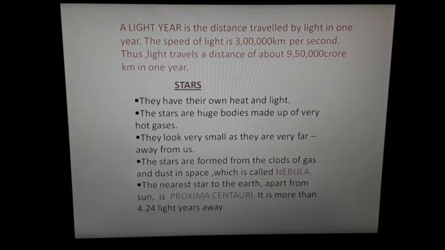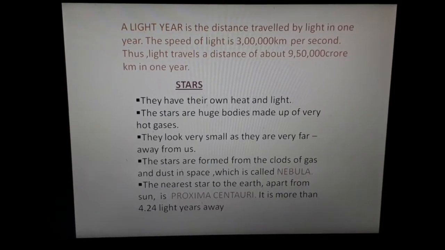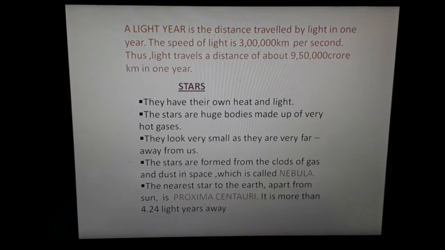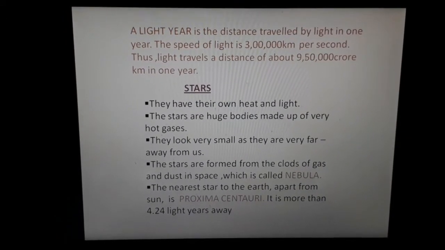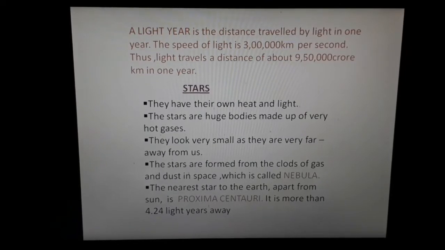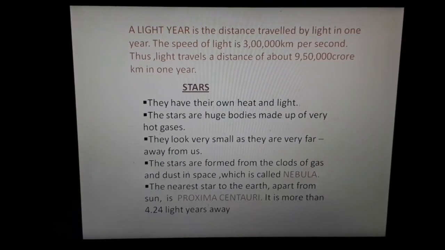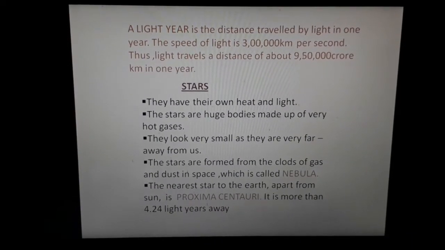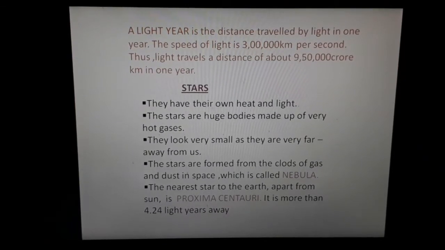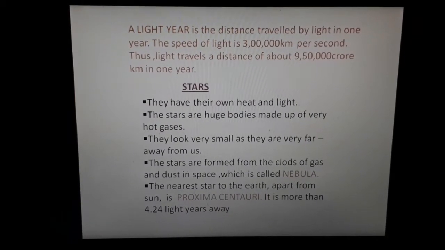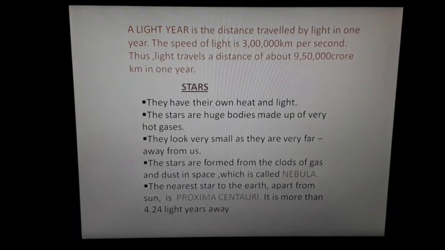The stars are huge hot bodies of gas which have their own heat and light. The nearest star to the Earth apart from the sun is Proxima Centauri. And the stars are formed from the cloud of gas which is called nebula. That cloud of gases and dust in the space is called nebula.